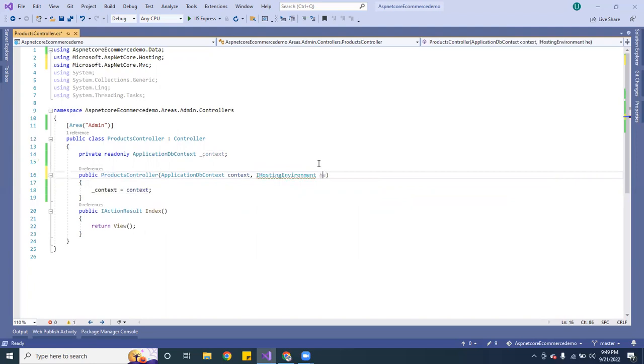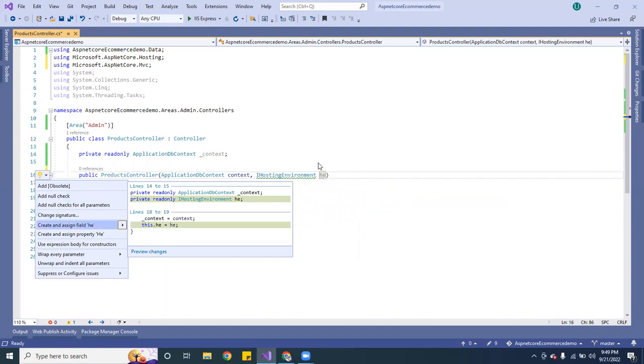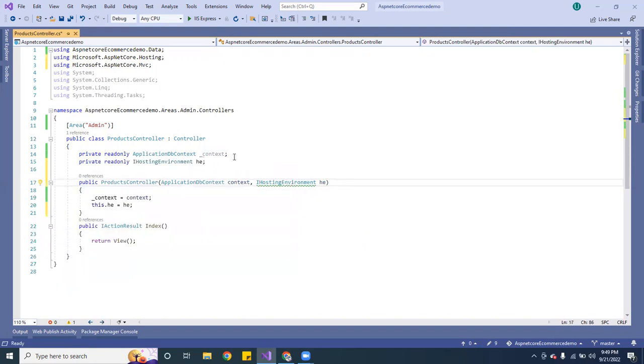Got to do the same thing. I'm going to hit Ctrl+dot. Okay, so that's that. Ctrl+dot, there it is. So now we have that.